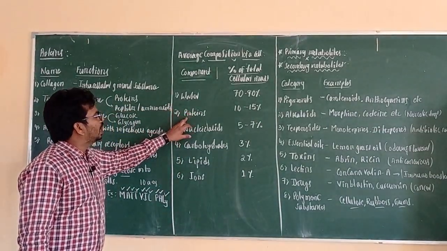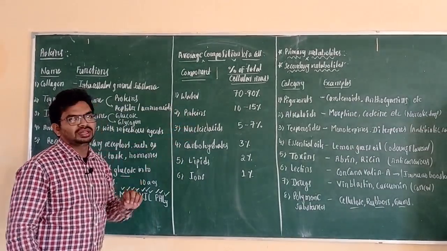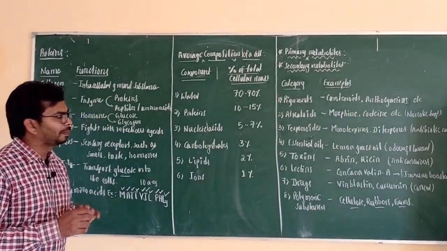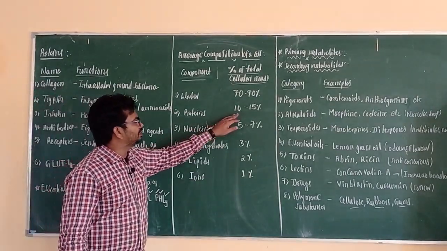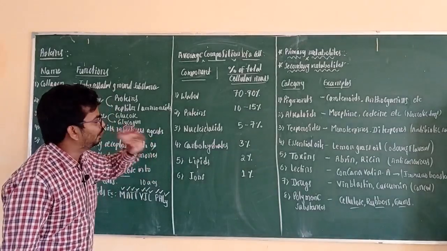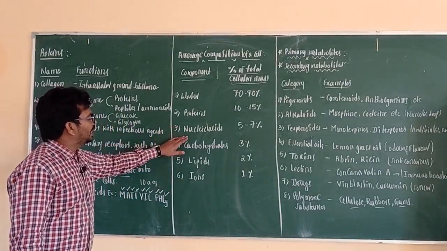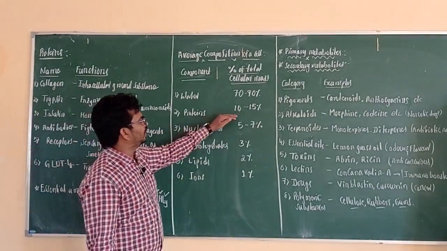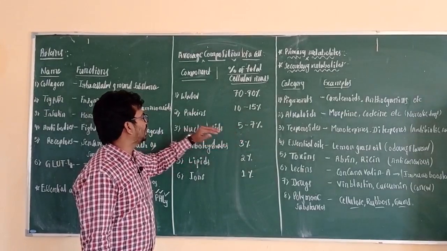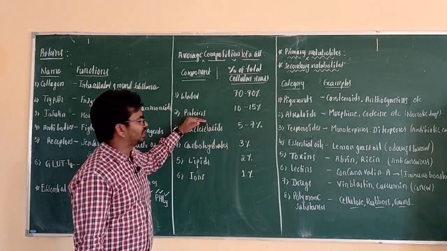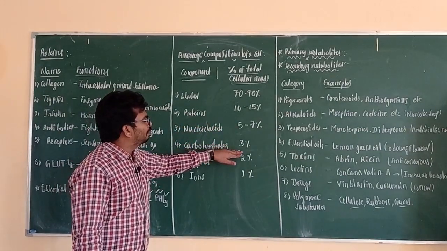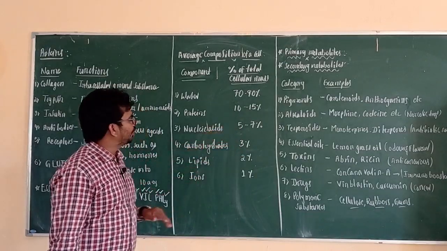The next one is proteins. Proteins are the second most abundant compounds in the cellular biomass, ranging between 10 to 15% of weight on average. Nucleic acids range between 5 to 7%, that is about half the percentage of proteins. Carbohydrates are 3%, which is about half of the nucleic acids.